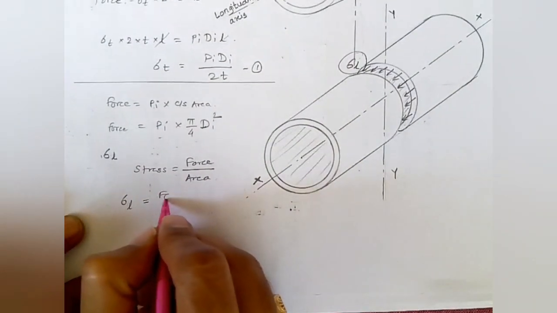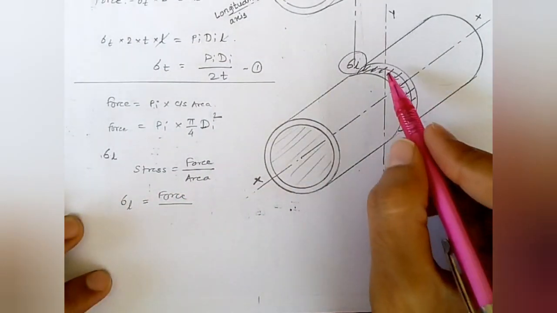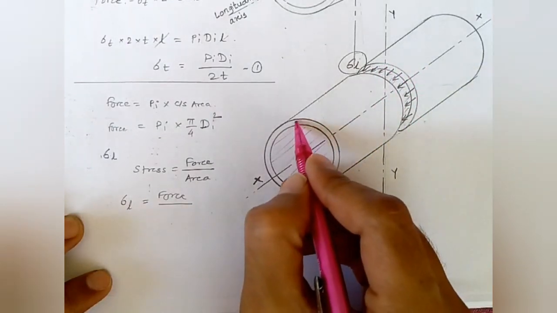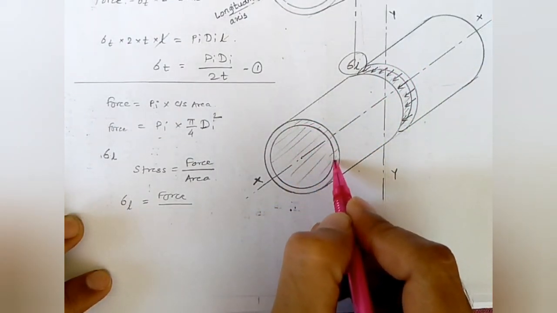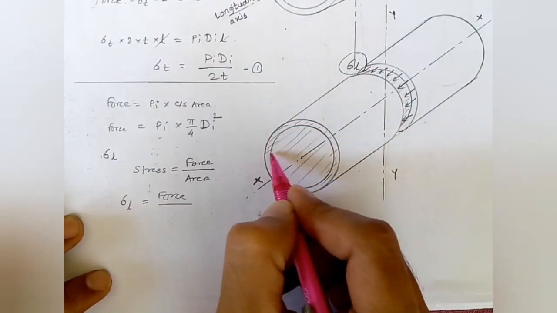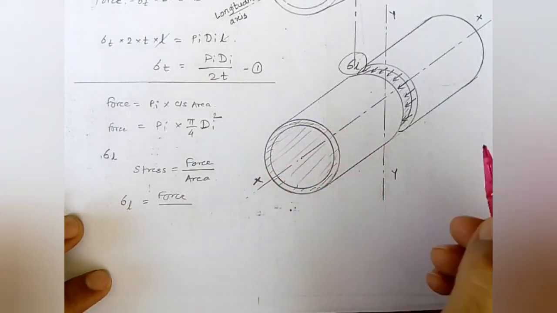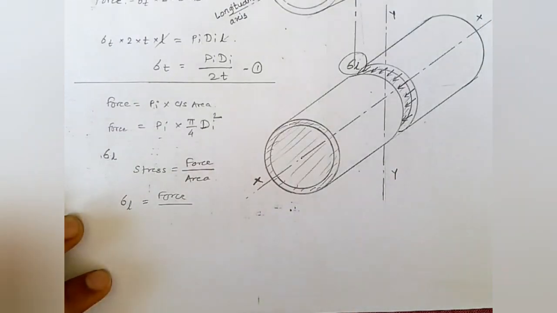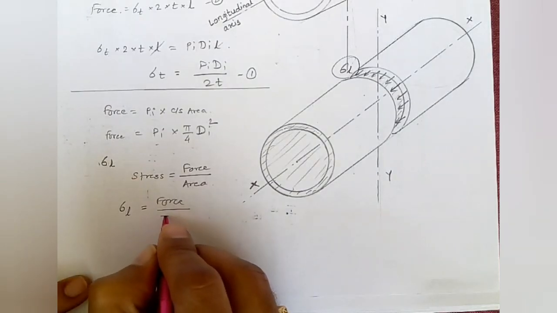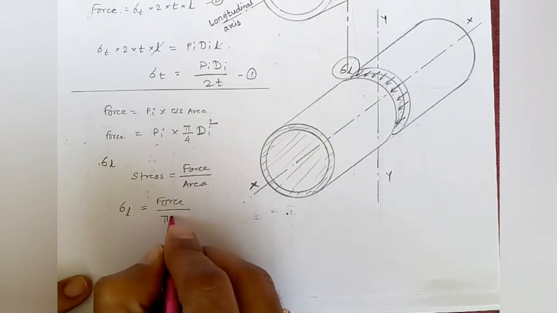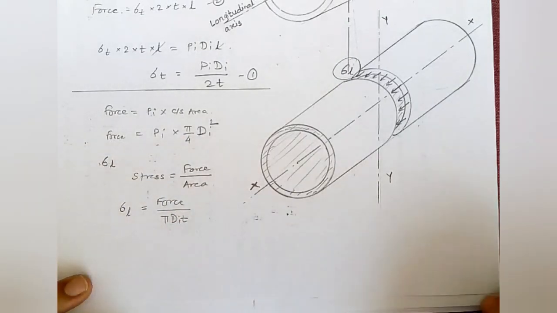What is the resisting area in this case? The resisting area is the area of this ring. So the area of this ring is pi into di into t.